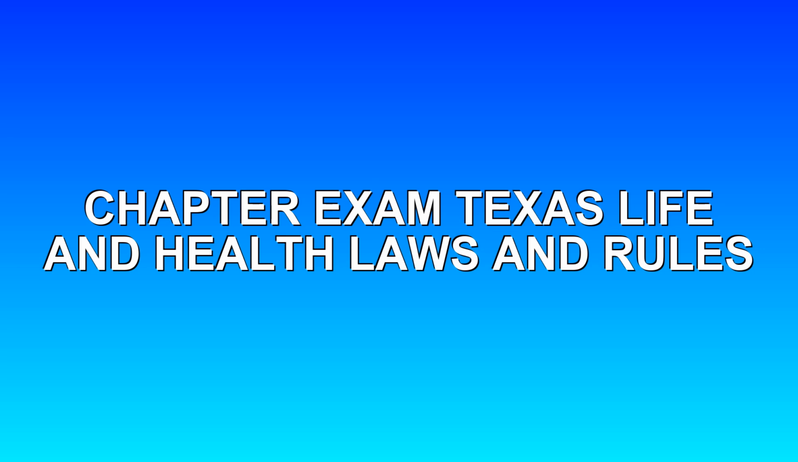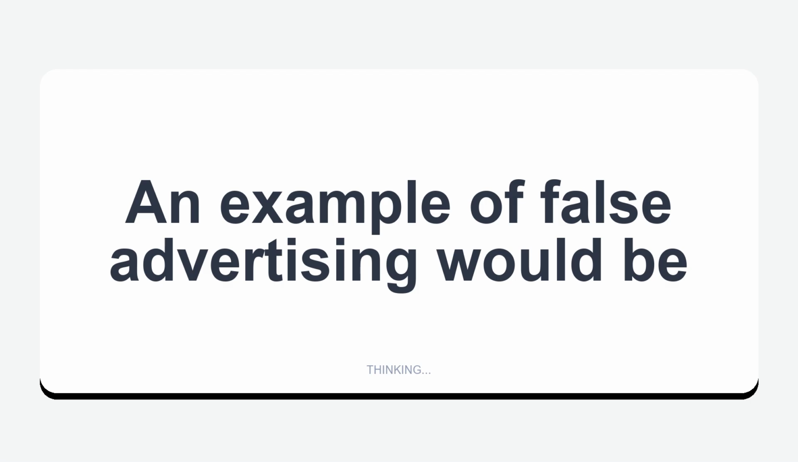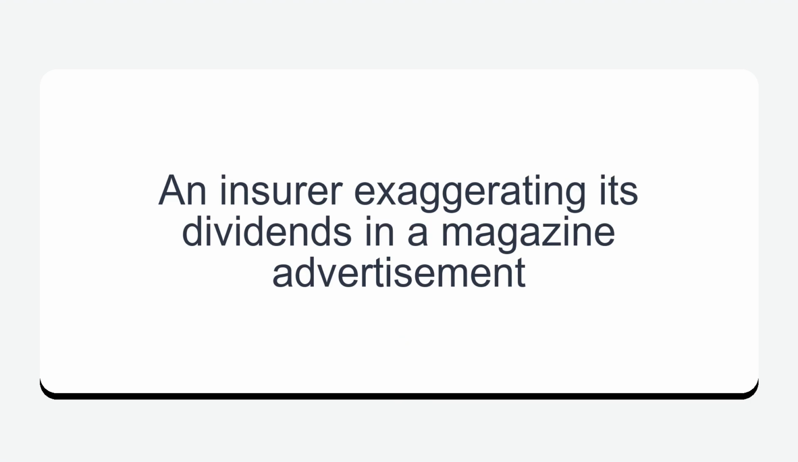Chapter Exam: Texas Life and Health Laws and Rules. In Texas, how long must a policy be in force before an insurance company must pay death benefits for suicide? 2 years. An example of false advertising would be an insurer exaggerating its dividends in a magazine advertisement.